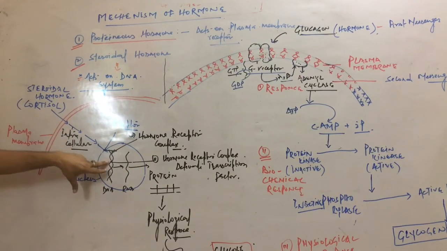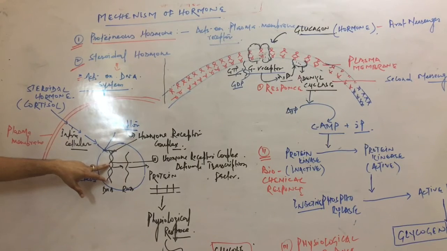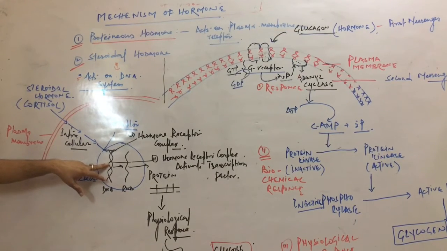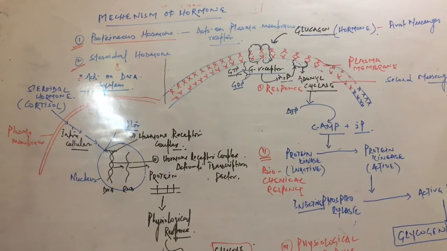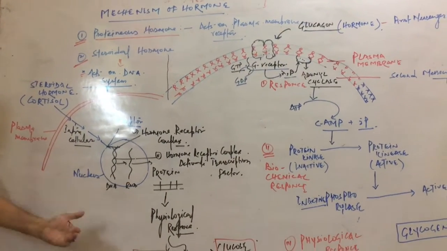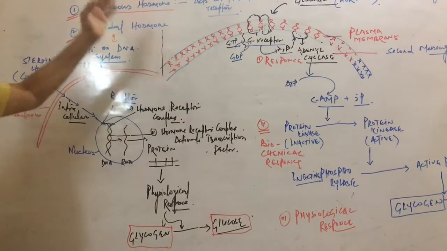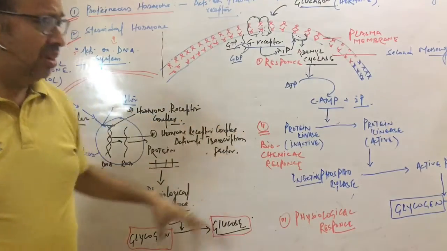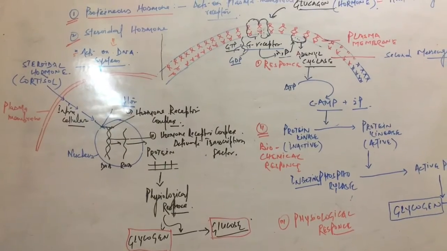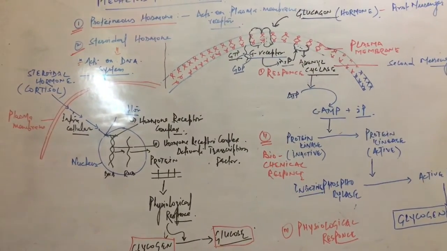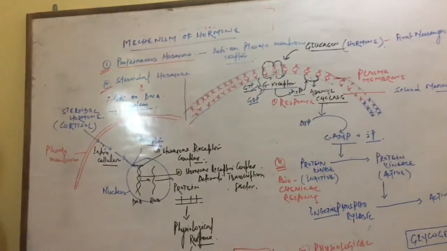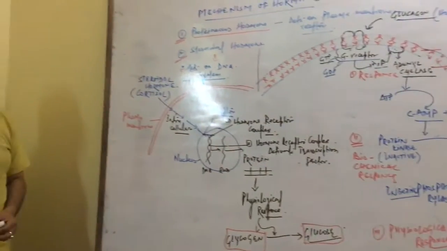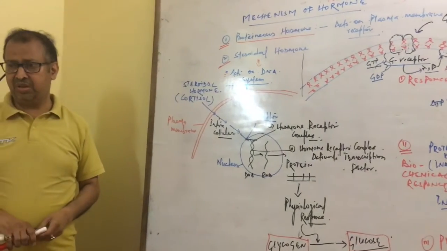So where does it act on the DNA system? It acts on the DNA system, activates it to start the gene action. First DNA forms RNA, then protein, and then the protein helps the physiological activity. So the same process, same mechanism, same target takes place in both cases, but the action of the hormone will be different. So related questions will be asked in competitive examinations, upcoming competitive examinations.